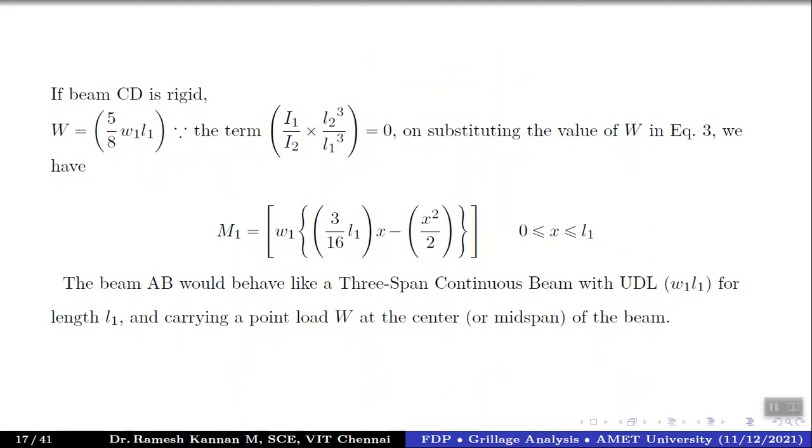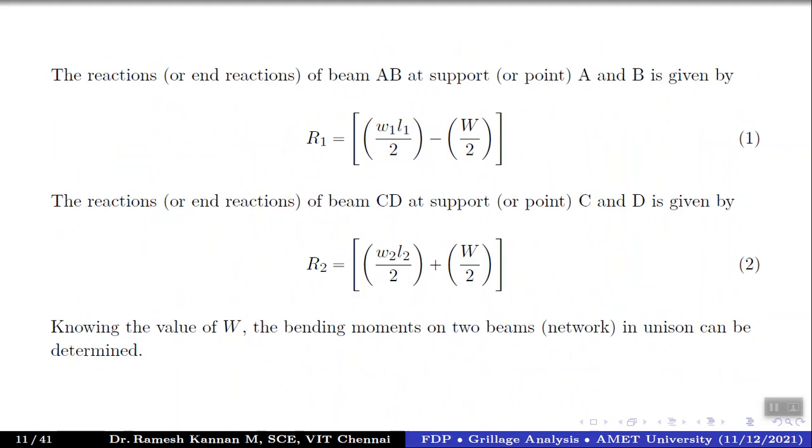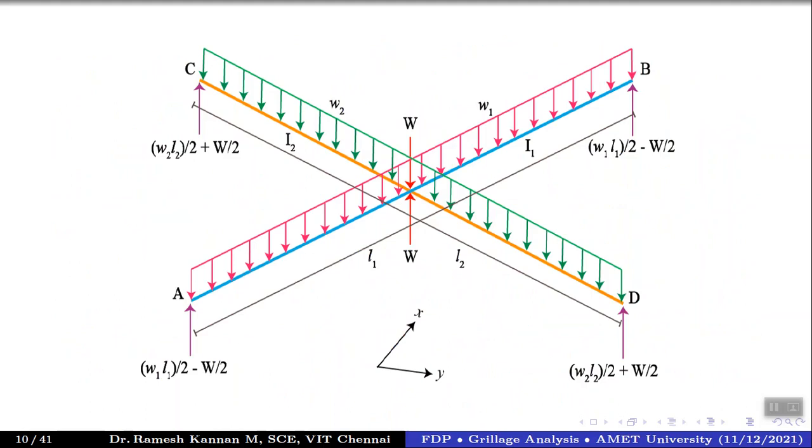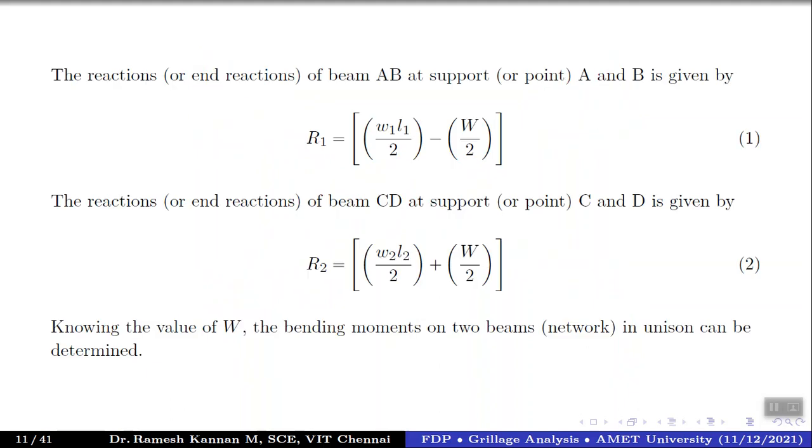When the beam is rigid, it imposes an additional reaction, so that the existing beam, like AB, will have a moment equal to a three-span continuous beam. I repeat, when CD is rigid, exhibiting some rigidity, the behavior of this particular beam, like the first AB, will be like a three-span continuous beam. When you draw a bending moment diagram, you have this particular formation.